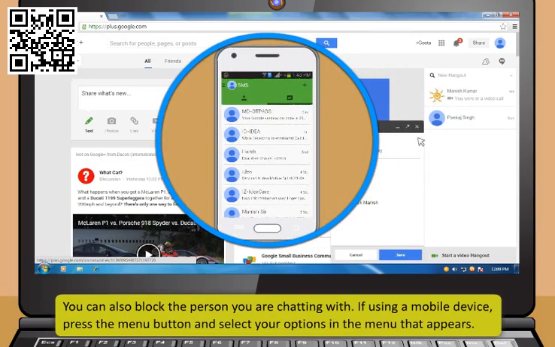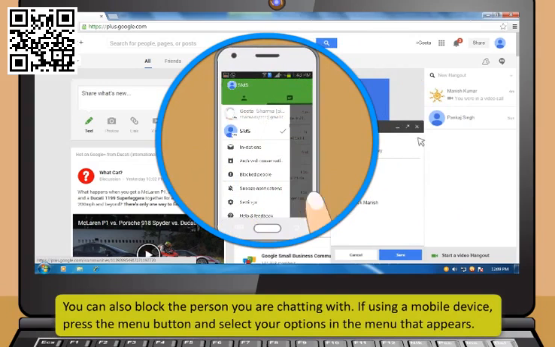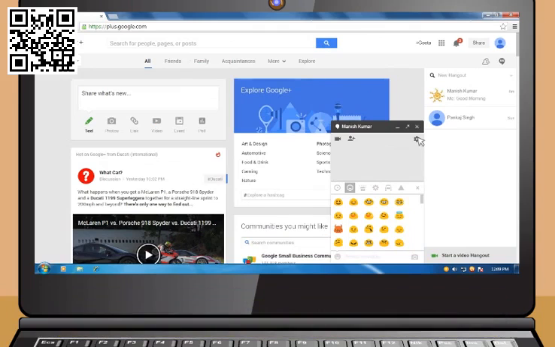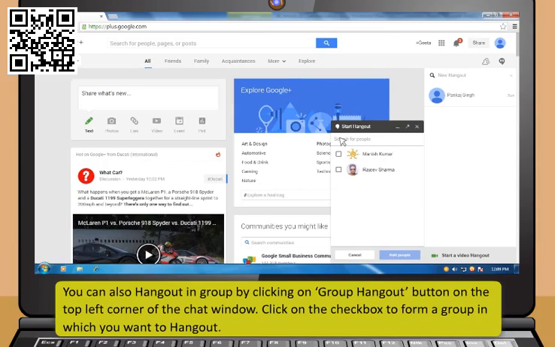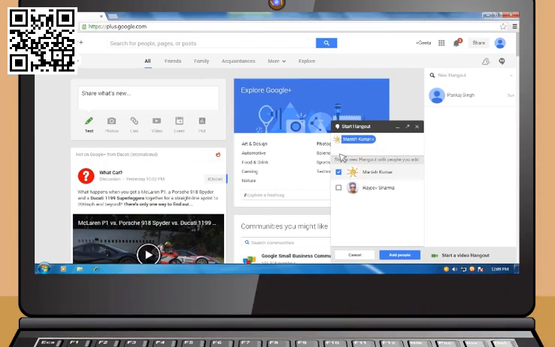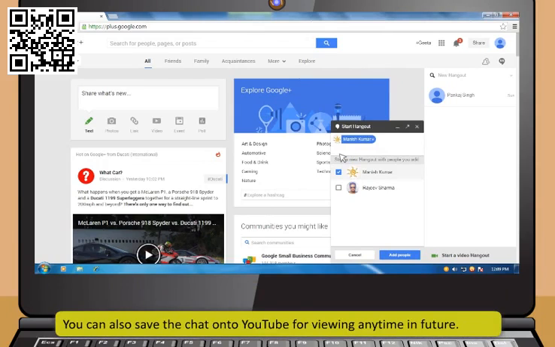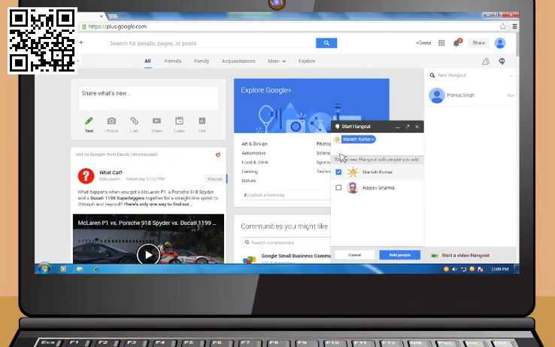If using a mobile device, press the menu button and select your options in the menu that appears. You can also hang out in group by clicking on Group Hangout button on the top left corner of the chat window. Click on the checkbox to form a group in which you want to hang out. You can also save the chat onto YouTube for viewing anytime in future.